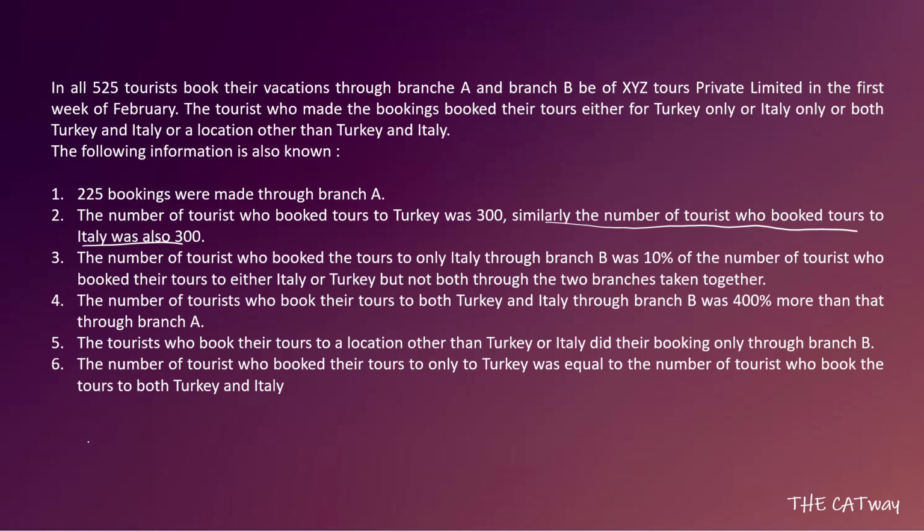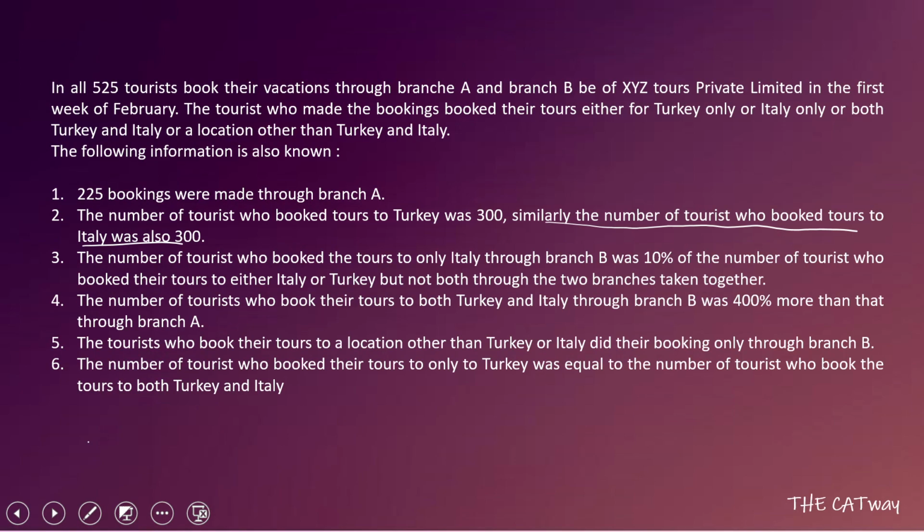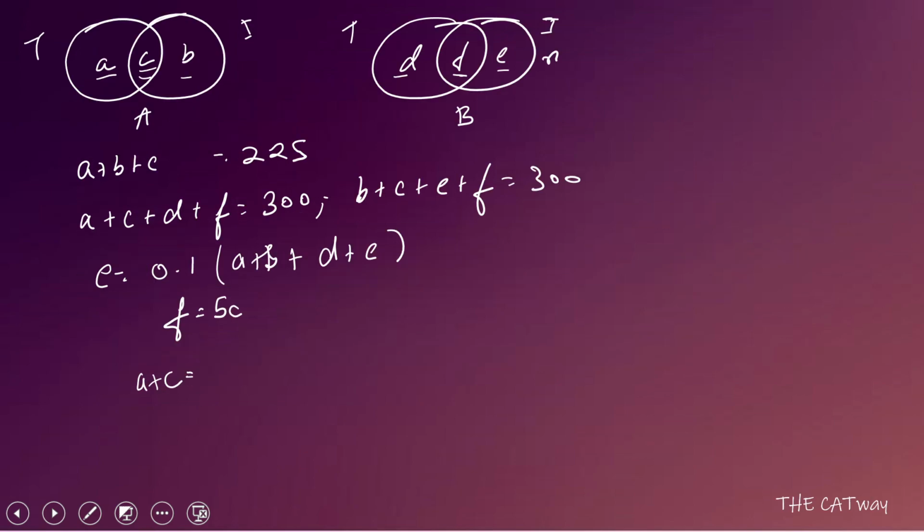The last sentence says that the number of tourists who booked their tours only to Turkey was equal to the number of tourists who booked their tours to both Turkey and Italy. Sorry, just hold on a second. Let's see what has been said. Number of tourists who booked their tours only to Turkey. So that is A plus D will be equal to C plus F. That is both of them.